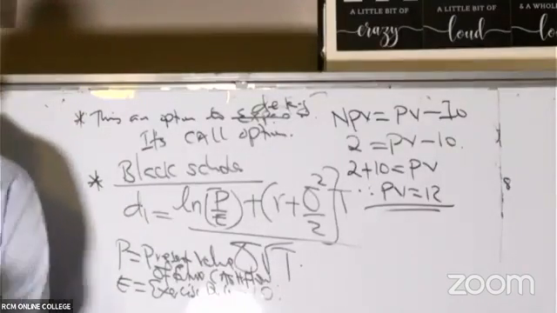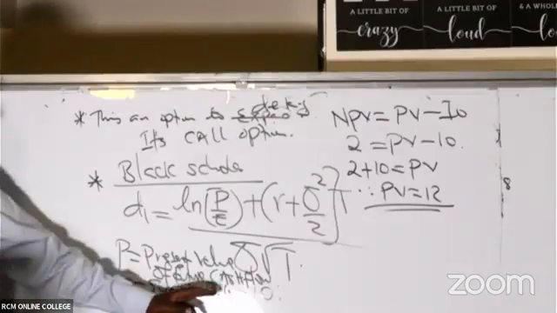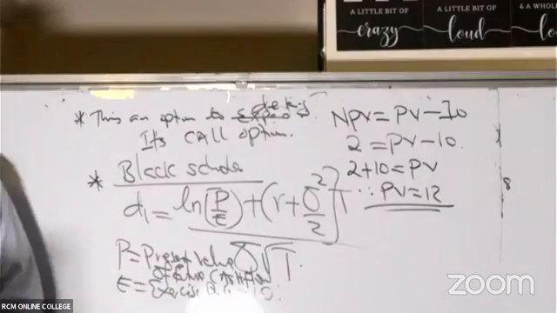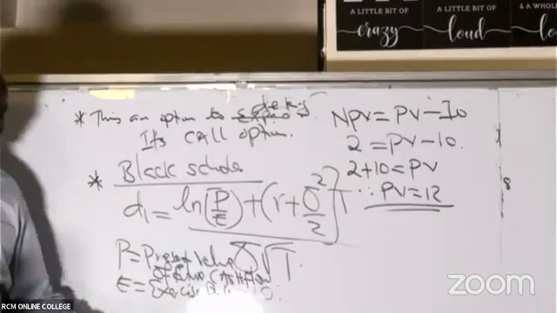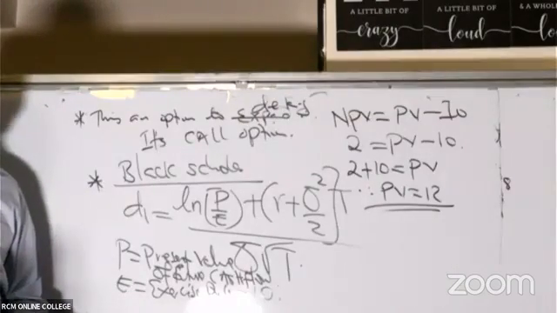E, the exercise price, which in this case happens to be 10. Now you can see ninjas are asking very good questions there. The exercise price is the initial outlay. In real options, the exercise price is the initial outlay.